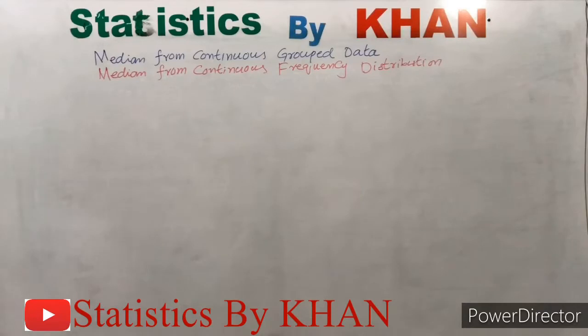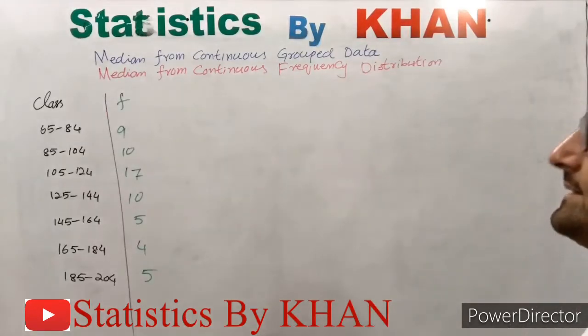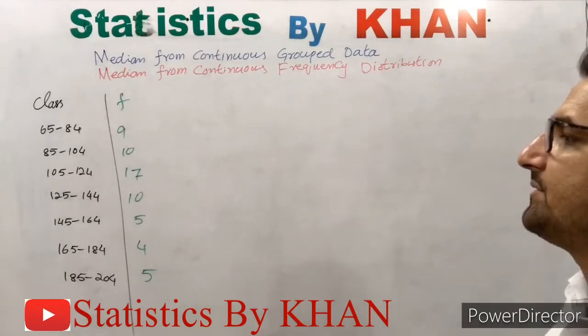For the computation of median from continuous group data or from continuous frequency distribution, once again we are taking the same data set that has already been used for the computation of arithmetic mean and geometric mean from continuous group data or from continuous frequency distribution. So let's write the data set. Okay, so this is the data set and now we are computing median from this data set.